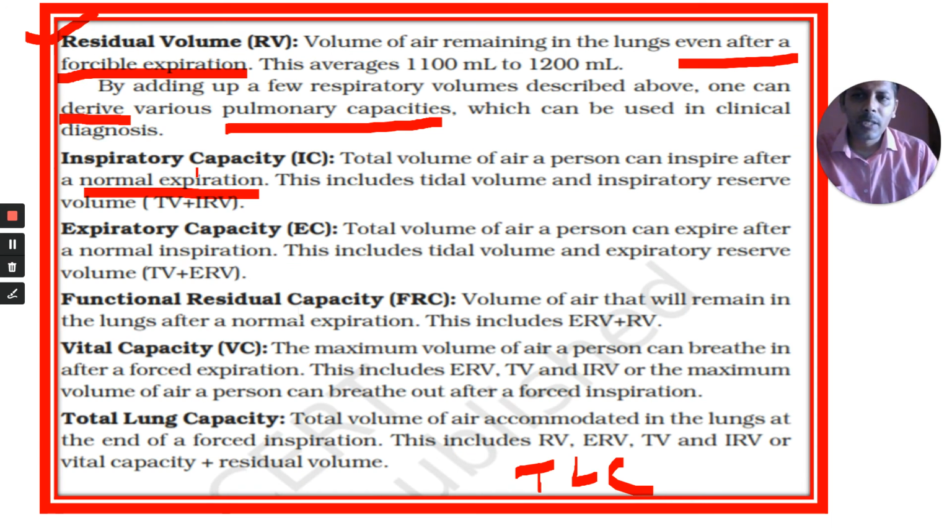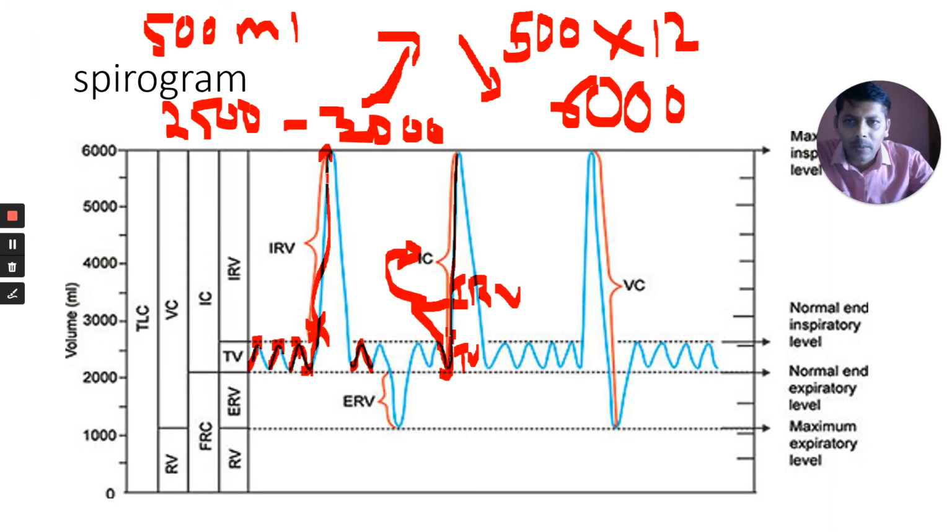What is this one? Inspiratory capacity: the total volume of air a person can inspire after normal expiration. After normal expiration, you can inspire only this amount of air. Look at this one. Your air is going up to 6.0 liters. Beyond this it cannot go. Your total lung capacity is only up to that.